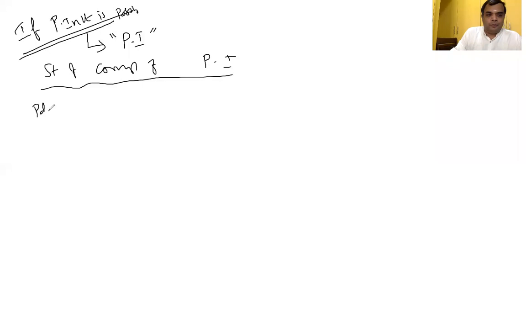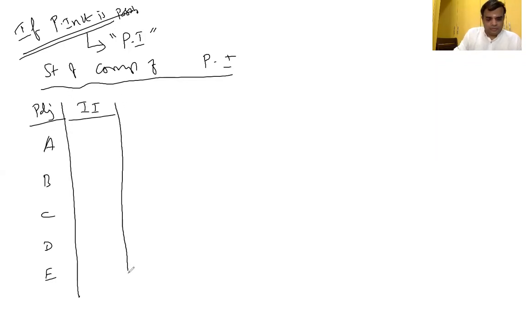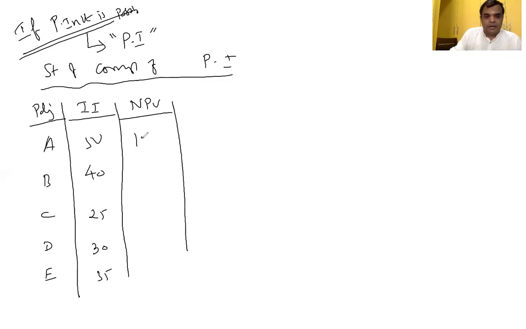So, projects. What are all the projects, Kanna? A to E: A, B, C, D, and E. Initial investment: 50 lakhs for A, then 50,000, 40,000, 25,000, 30,000, and 35,000. Net present value: 15.4, 18.7, 10.1, 11.2, and 19.30.